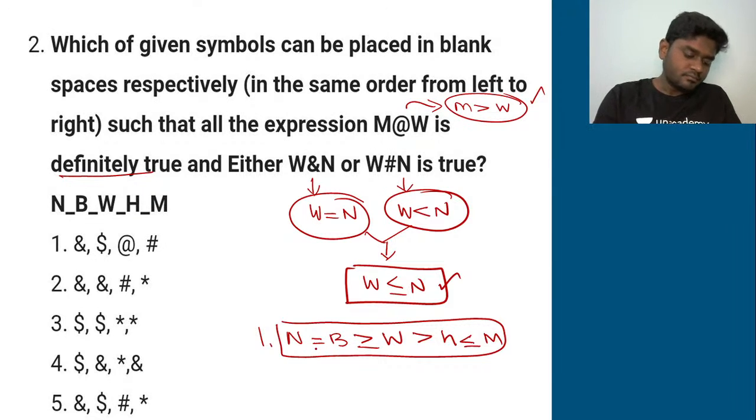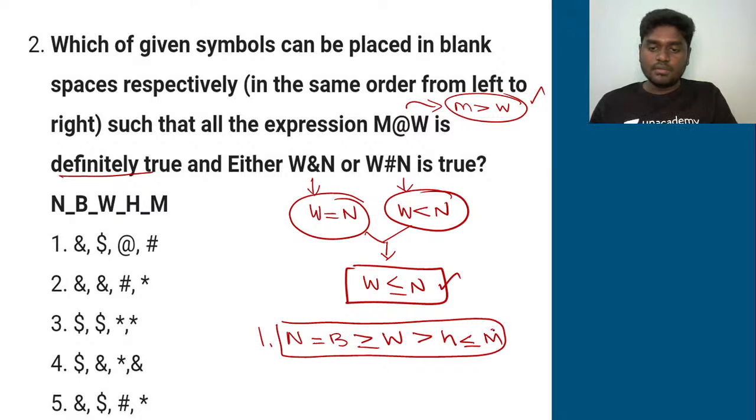Now listen, M greater than W. So M is here, W is here. You have two opposite symbols, so definitely it doesn't satisfy. So the first option gets ruled out.